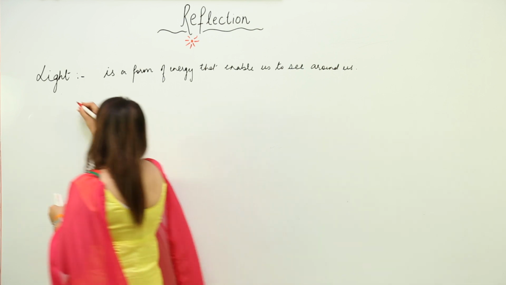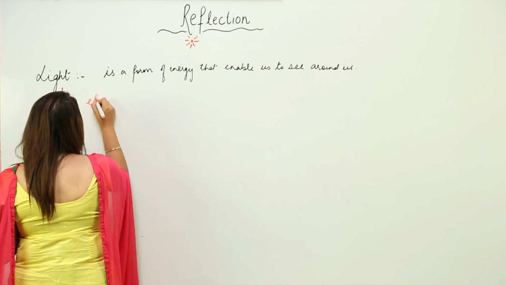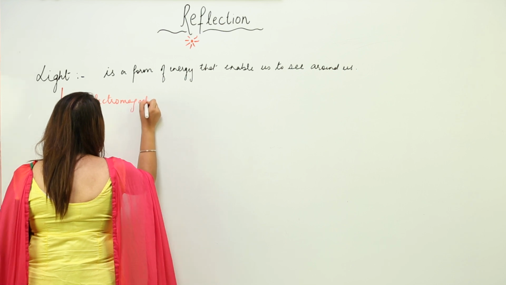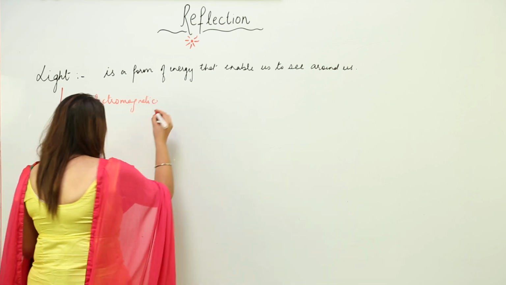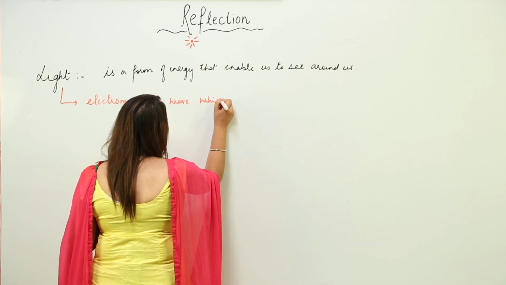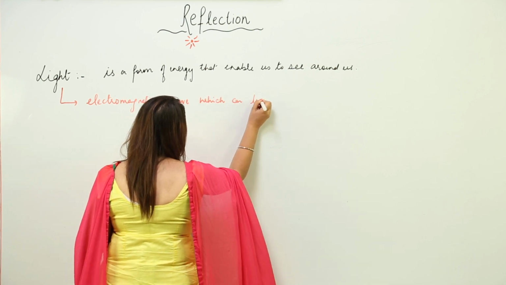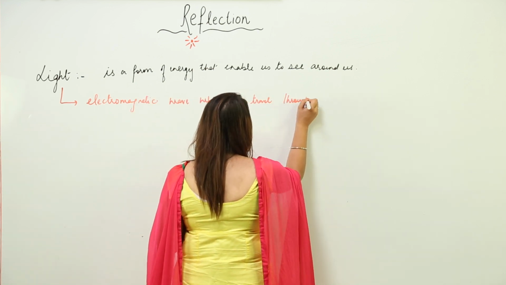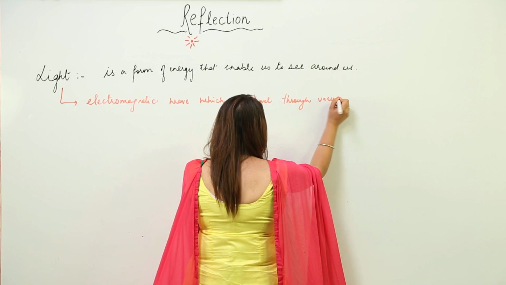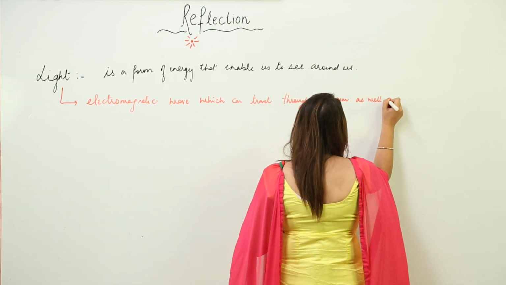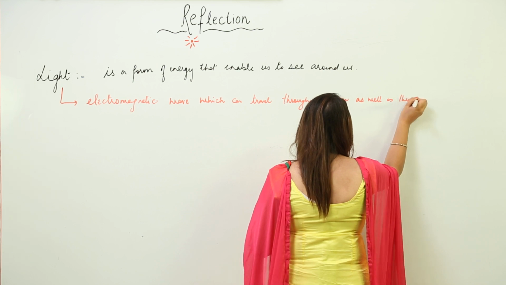So light is an electromagnetic wave which can travel through vacuum as well as through medium.